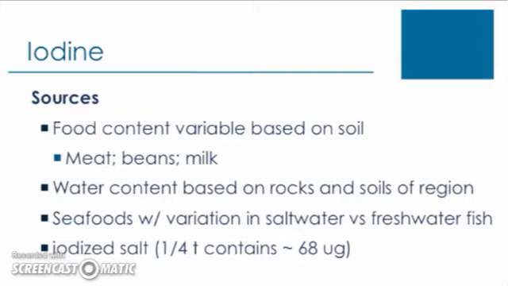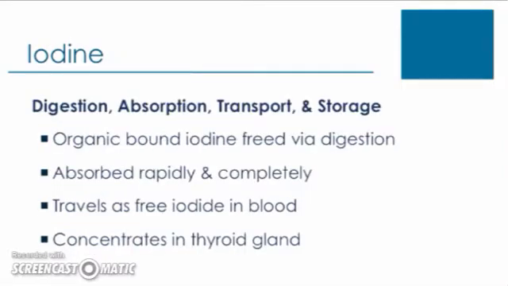Iodine is a non-metal which is typically found and also functions in its ionic form called iodide. We can see here different food sources of iodine, including meats, beans, and milk, additionally seafood and some water. The food content of iodine, however, may vary based on the iodine levels in the soil. Additionally, a key source of iodine is iodized salt, with a quarter of a teaspoon containing about 68 micrograms of iodine. We see here characteristics of the digestion, absorption, transport, and storage of iodine.